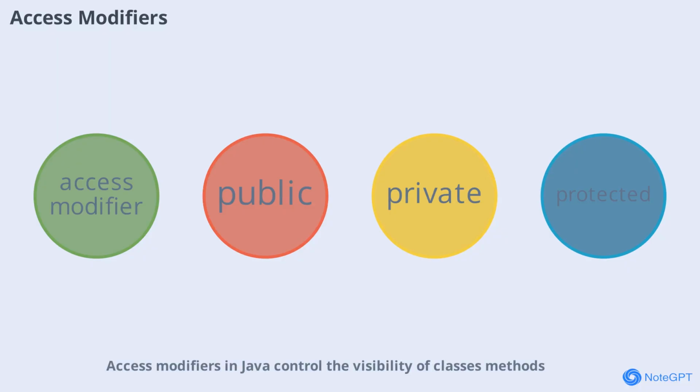Access modifiers in Java control the visibility of classes, methods, and variables. The most common modifiers are public, private, and protected. These keywords help you manage how different parts of your program interact, ensuring security and proper structure.